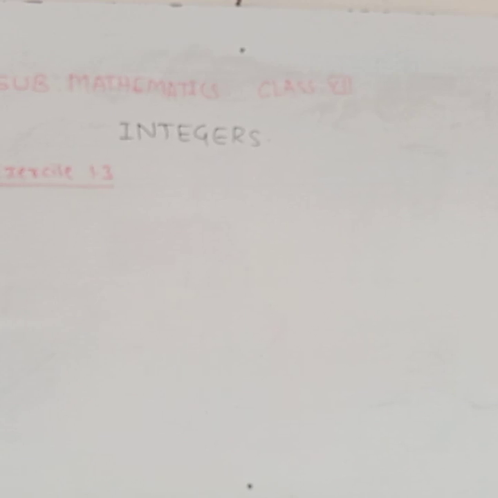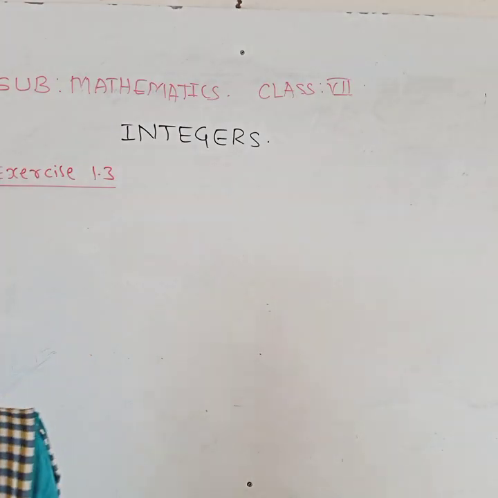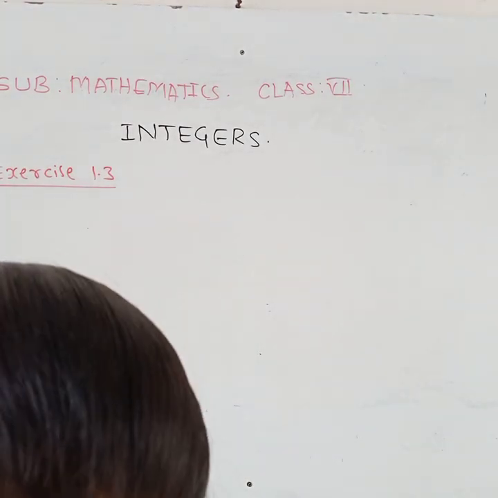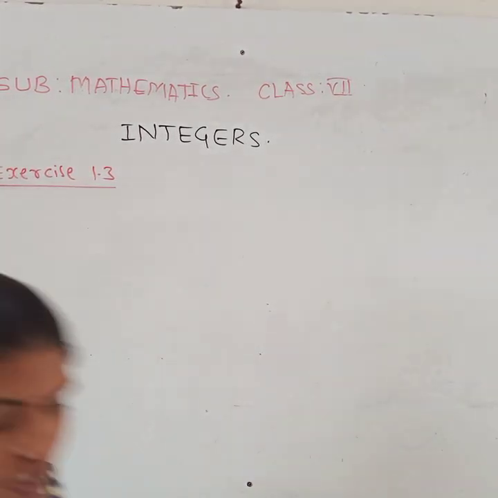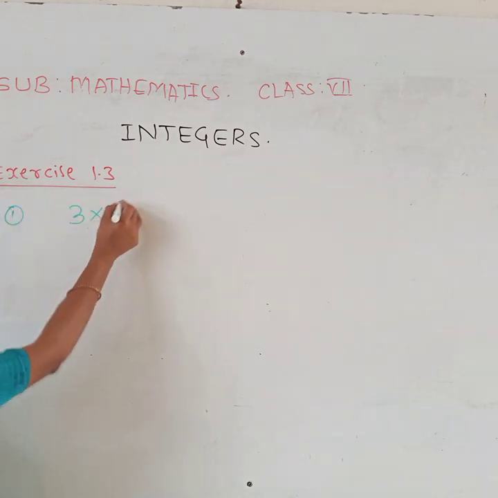Page number 21. Find each of the following products. It is totally based on the multiplication of integers. So what is the first question? Very easy one: 3 into minus 1.